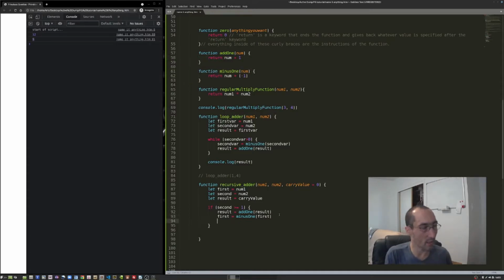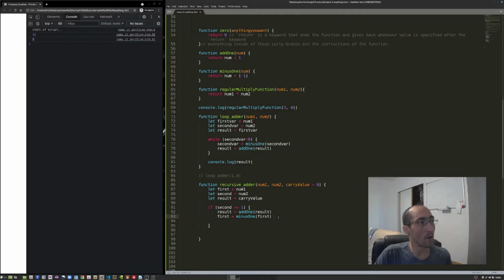Obviously, it's much easier to just say first equals first plus 1, or another equivalent way of saying it would be first plus equals 1. This is just shorthand. They all mean the same. But I'm going to stick to using our functions, even though it looks a bit weird, because we built them, and that's what they're for. It's to help us practice calling functions and making functions.